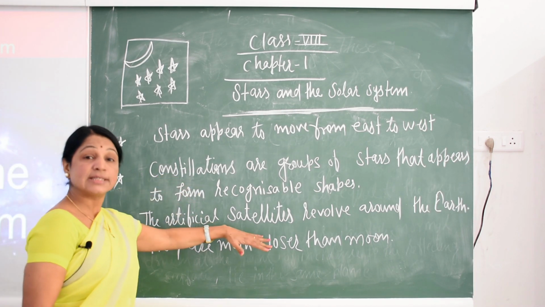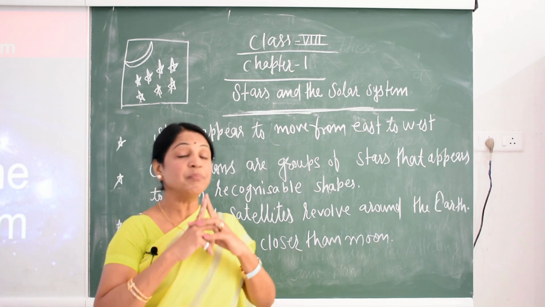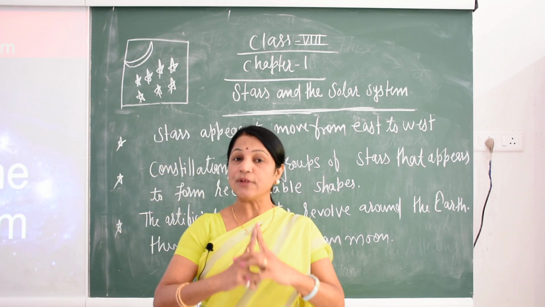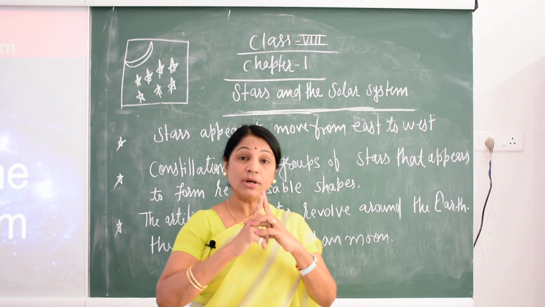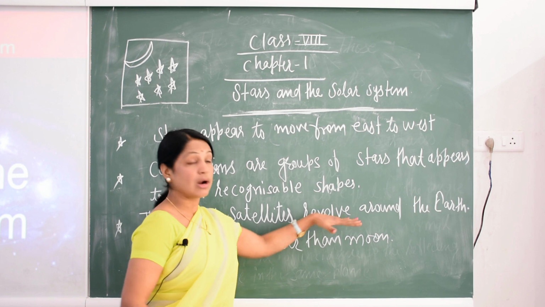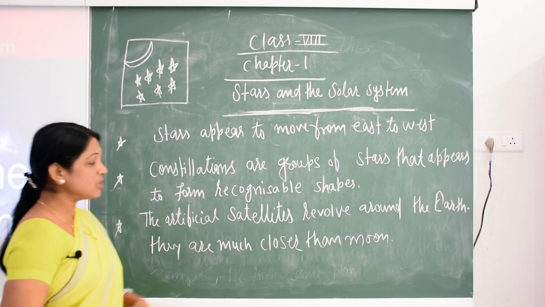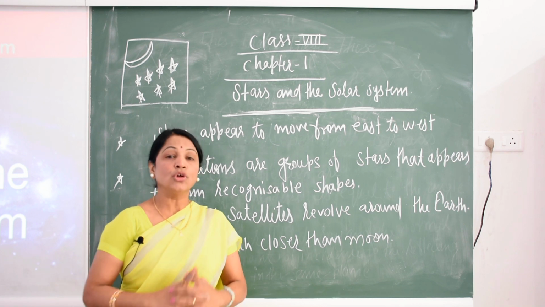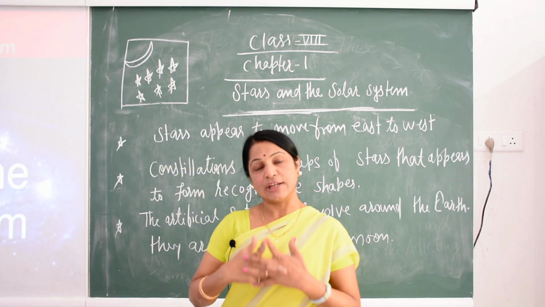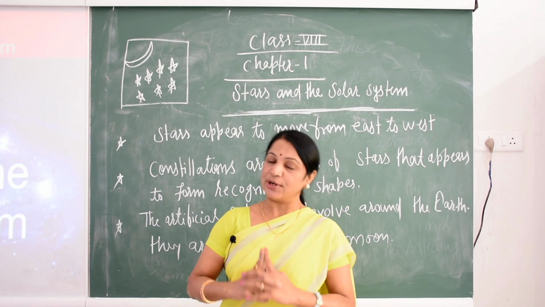The first artificial satellite of India was Aryabhata, launched by India. Artificial satellites revolve around the earth, not the sun, and they are much closer than the moon. So today we are going to see various facts and various questions in this video.